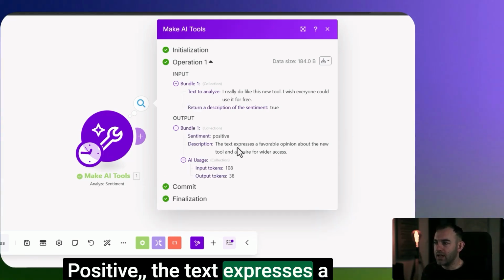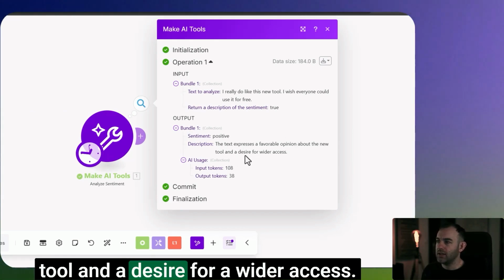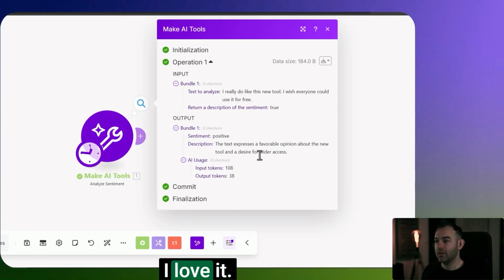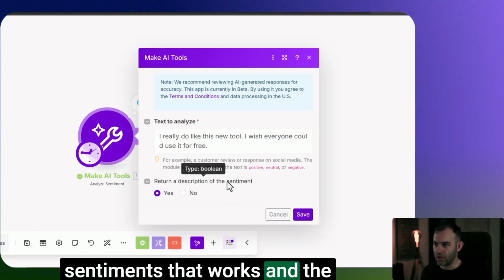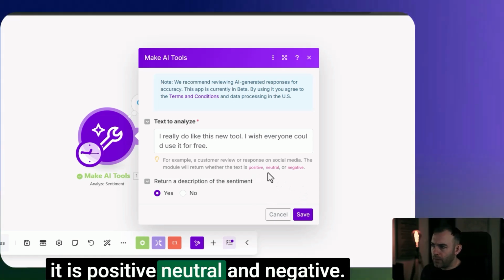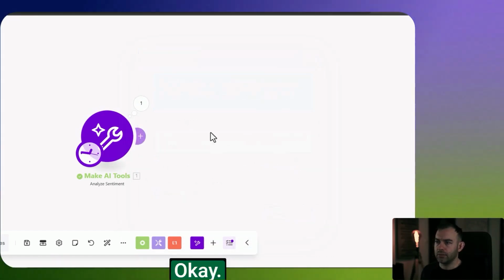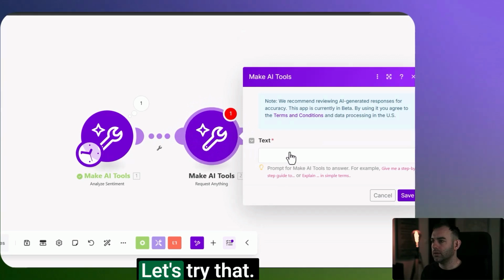Positive. The text expresses a favorable opinion about the new tool and a desire for wider access. I love it. So obviously recognizing the sentiment, that works. And the three outputs that you can get from it are positive, neutral, and negative. Okay, let's try something else. Let's try request anything.